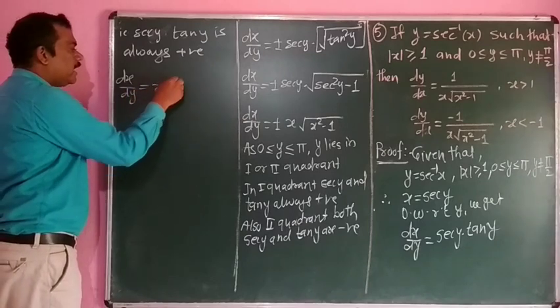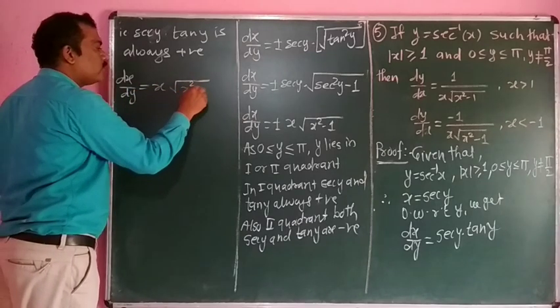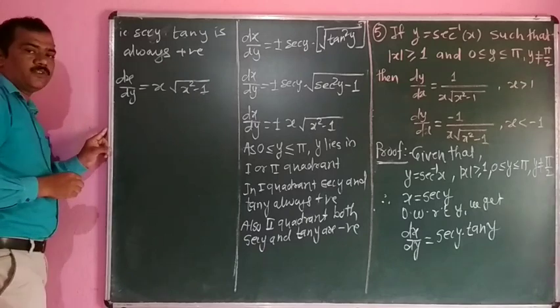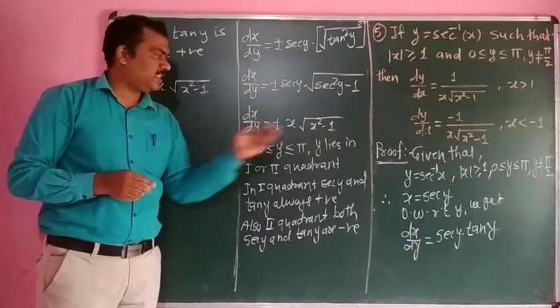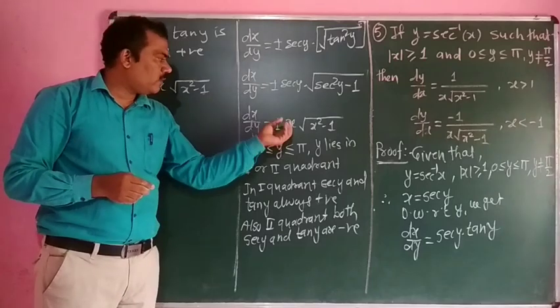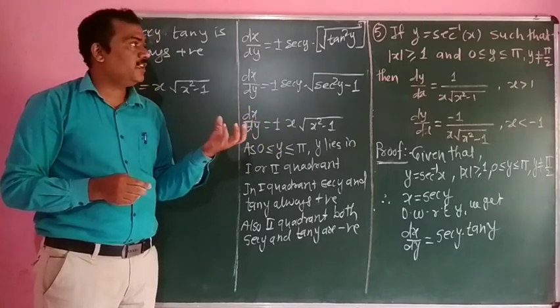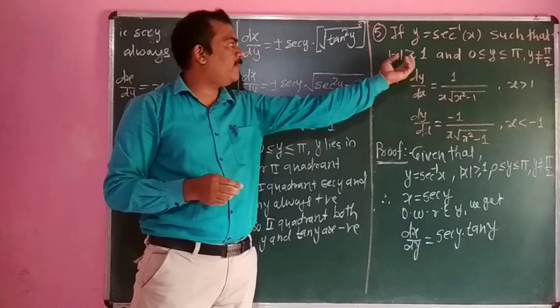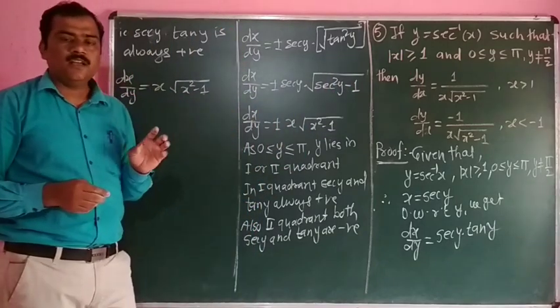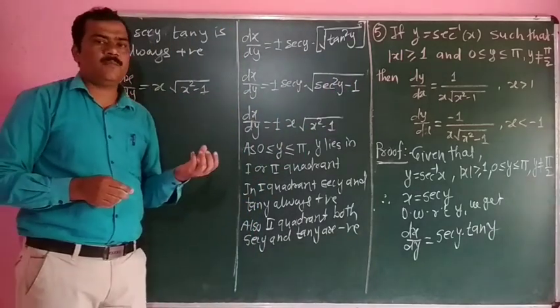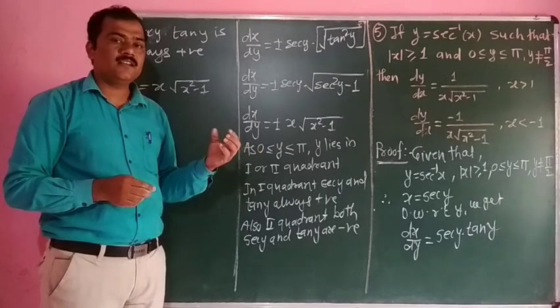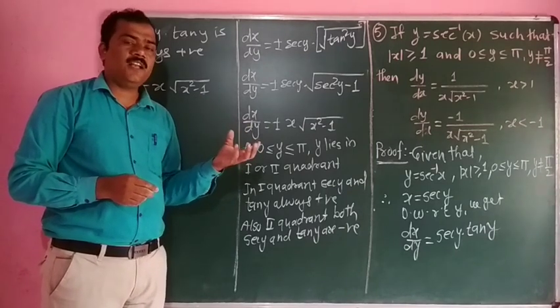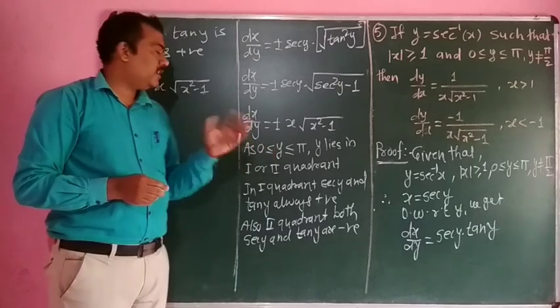is equal to x into under square root of x square minus 1, if we have to consider the restrictions on y. Here the restriction is mod of x is greater than or equal to 1, meaning x may be positive or x may be negative. Its modulus value is positive, but x itself may be positive or negative.